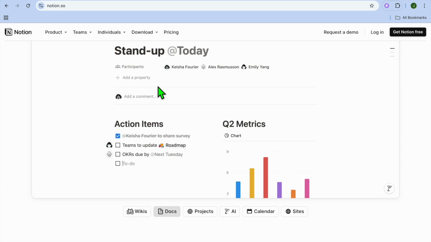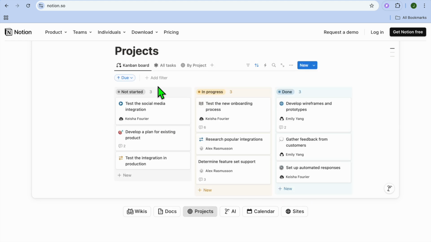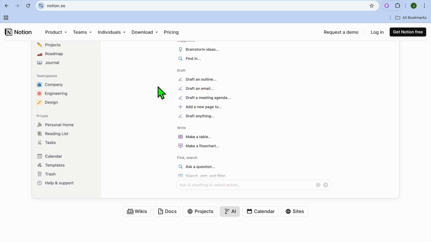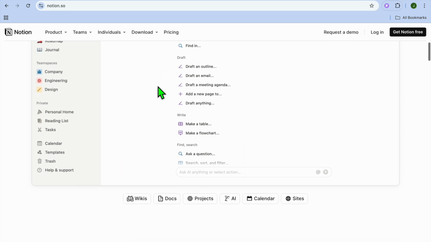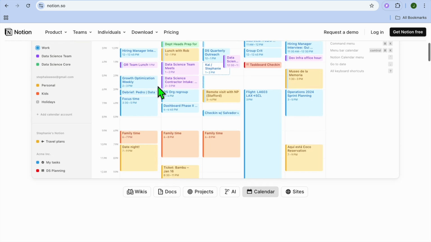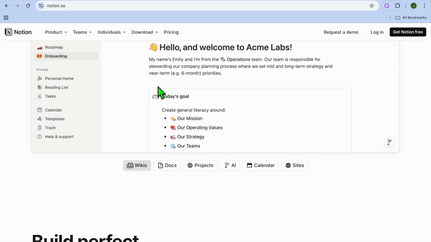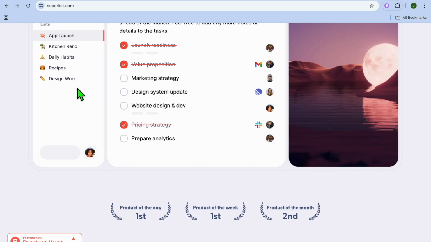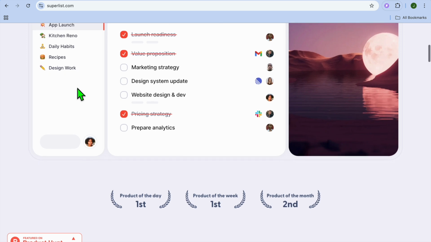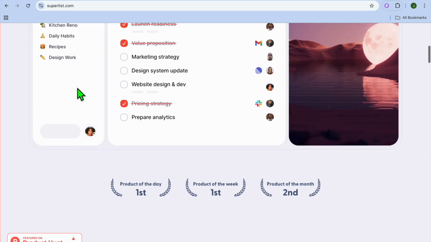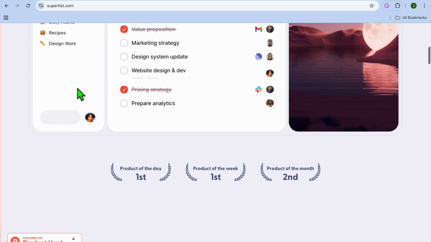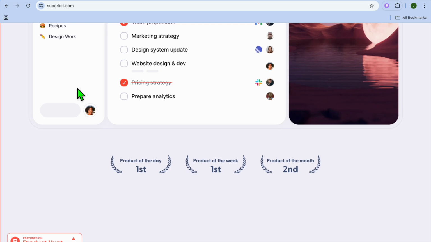For example, Notion is an all-in-one workspace, allowing users to build and manage notes, tasks, databases, and more in a highly flexible way. It's perfect for people who want a versatile tool that can handle everything from personal note-taking to complex project management. And on the other hand, Superlist is focused on task management and team collaboration, making it ideal for users who need an easy-to-use tool to manage projects and stay on top of tasks with others.